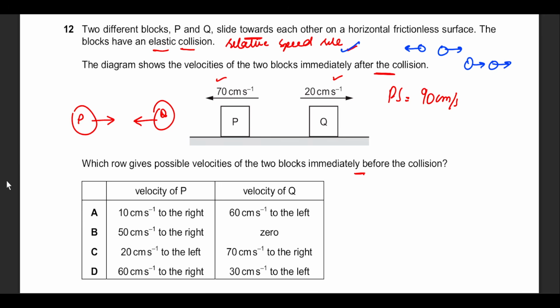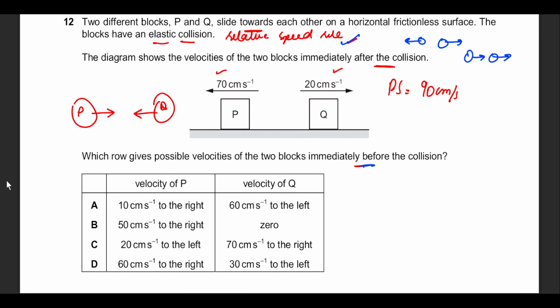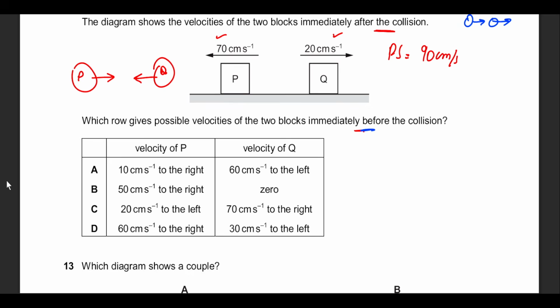Now, what I'm looking for right now, before collision, all the answers should make 90 the relative speed. If I get the same relative speed, then that will be the situation for it to be an elastic collision. So relative speed in every case, let's find that out. 10 centimeters to the right, 60 to the left. Because they're moving in opposite directions, I can add them. So 60 plus 10 will be 70. 0 plus 50 will be 50. 20 to left and 70 to right, I can add them. So 70 plus 20 becomes 90.